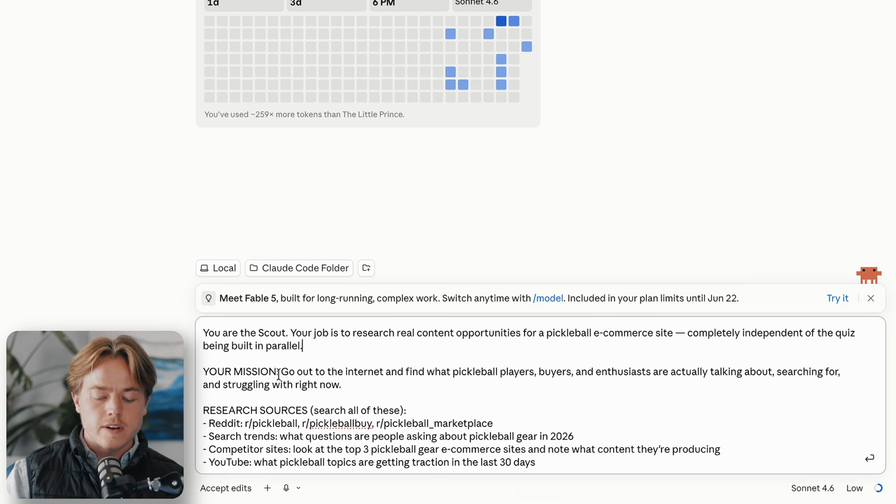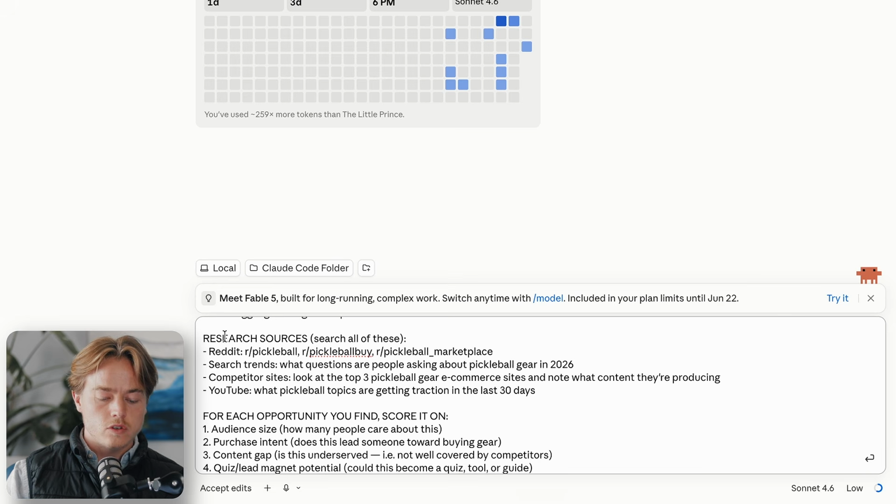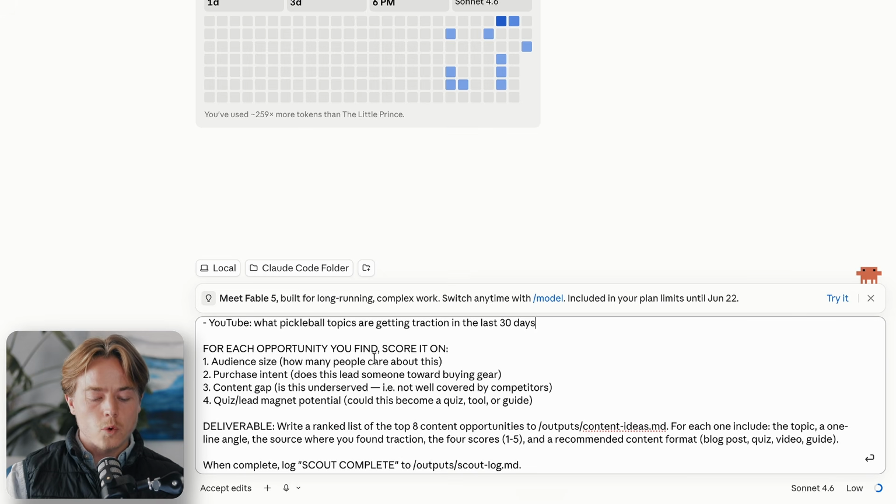Go out to the internet and find what pickleball players, buyers, and enthusiasts are actually talking about, searching for, and struggling with right now. So some research sources will be Reddit, these subreddits, search trends, competitor sites, as well as YouTube, what videos are getting traction. For each opportunity, score it on audience size, purchase intent, like will people actually use this to buy stuff, content gap, is it underserved, and then quiz or lead magnet potential. Could it become some sort of quiz or tool or guide?